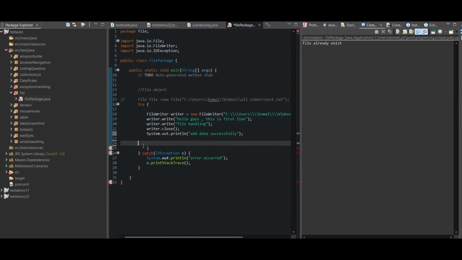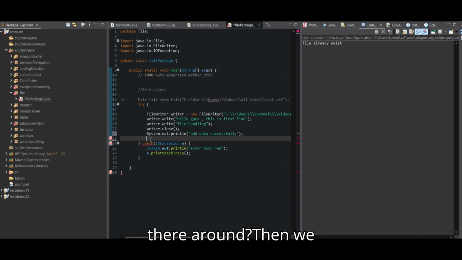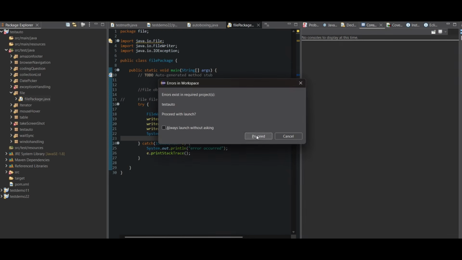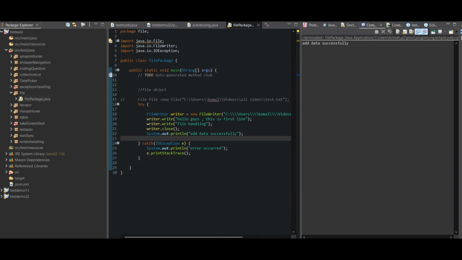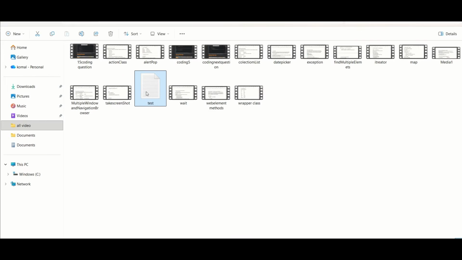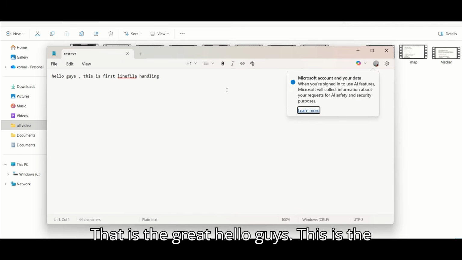Give me a moment. The catch is there. Then we are handling the exception and printing added data successfully. Let's see. That is great. Hello guys, this is the first line, file handling.